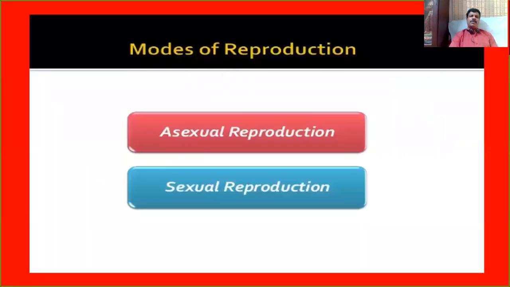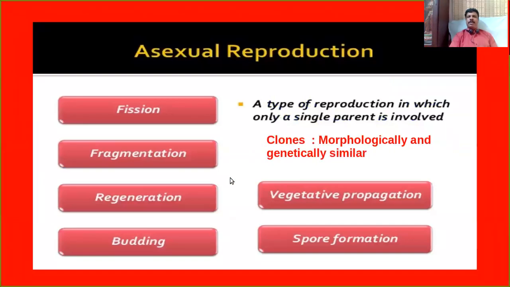First of all, we have to discuss the different types of reproduction, I mean, the modes of reproduction. As you know, there are two different types of reproduction. The first one is asexual reproduction and the second one is sexual reproduction. Do you know the meaning of asexual reproduction? Yes, it's a type of reproduction in which only one parent is involved.